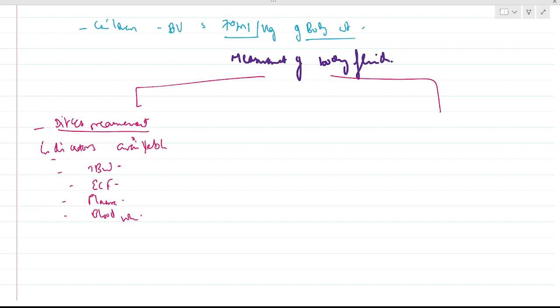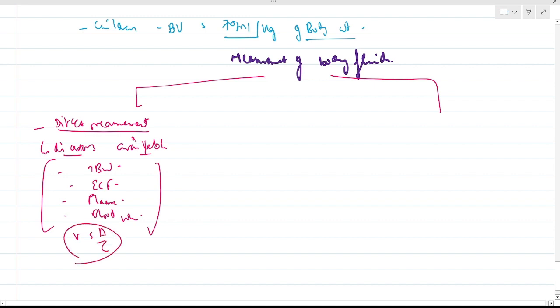These are direct measurements. Why? Because these indicators are available. We can calculate the volume by this formula. We inject into the body and measure. Then there is indirect measurement, for no indicators available. As no indicators are available, you need to measure them indirectly.